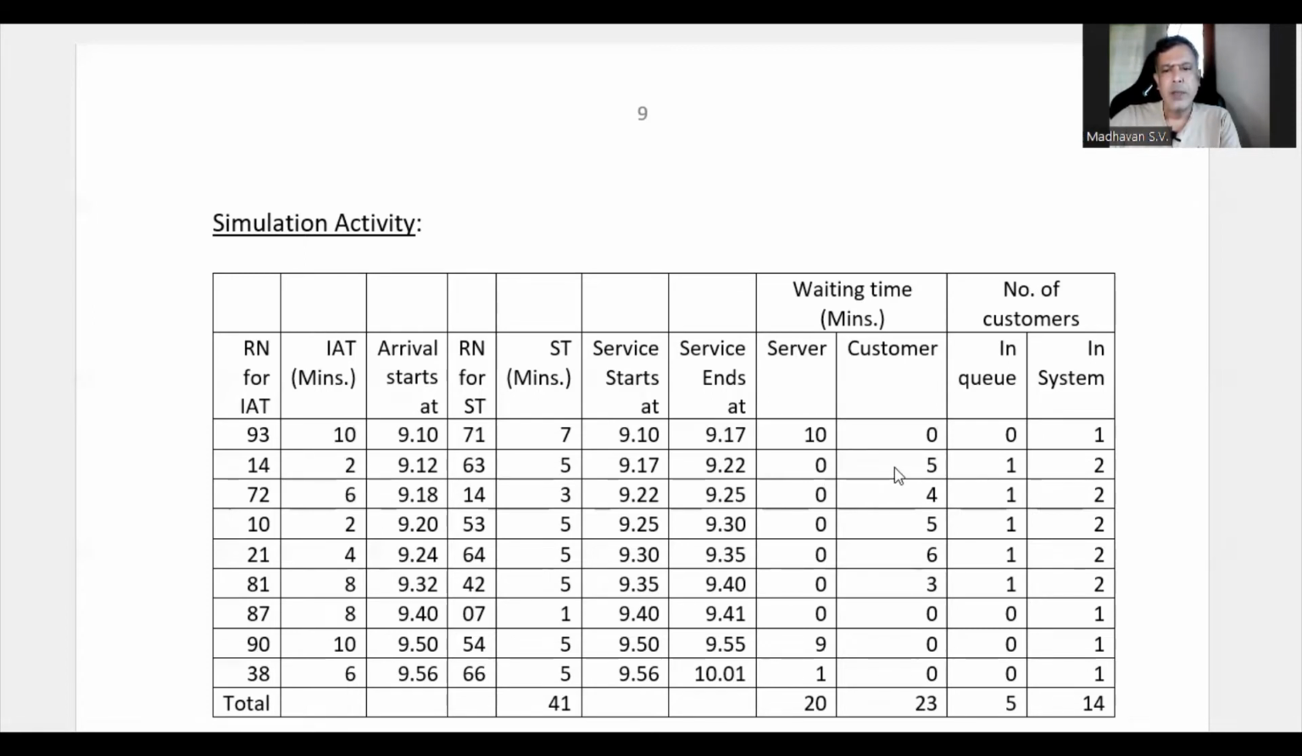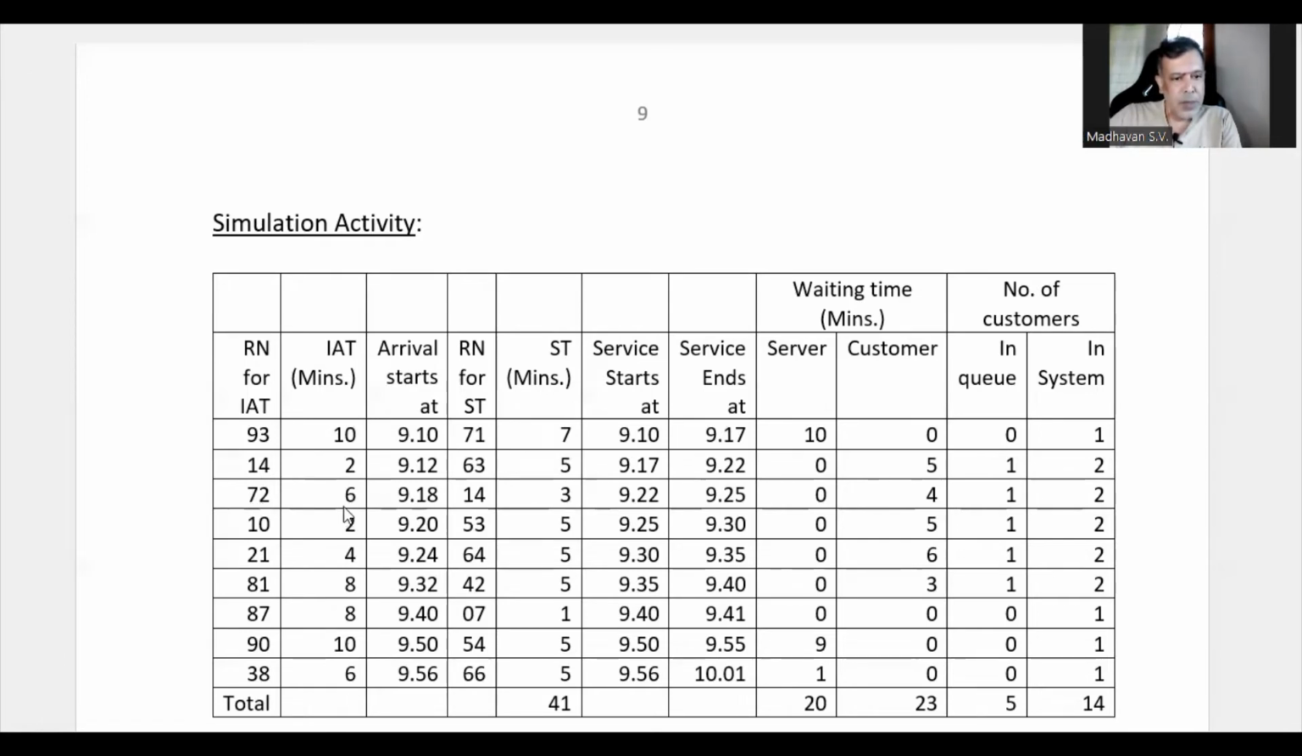And the waiting time for the customer here: in between 9:12 to 9:17, the second customer is actually waiting. So he is waiting for 5 minutes. And since that person is waiting, there is a queue. I mean, the person is in the queue waiting for the service to happen. So here the first customer is getting service and also this customer is in the queue. That means in total, there are 2 people in the system. That is why the number of customers in the system is 2.